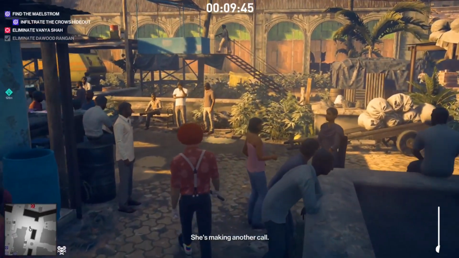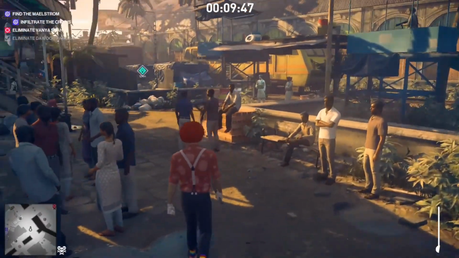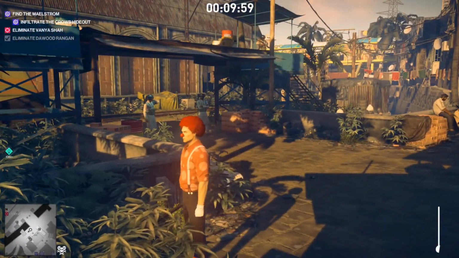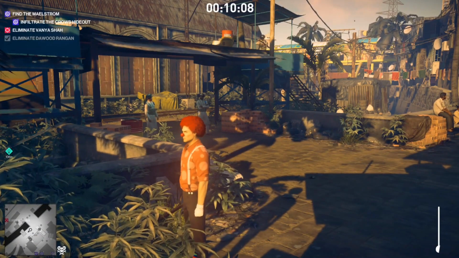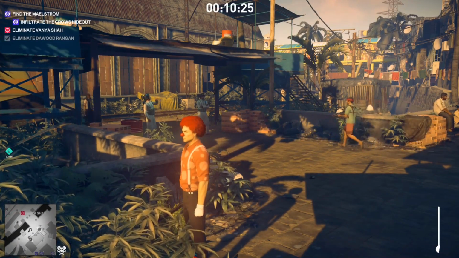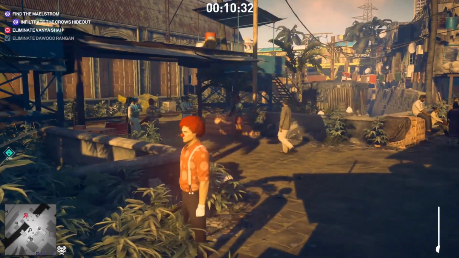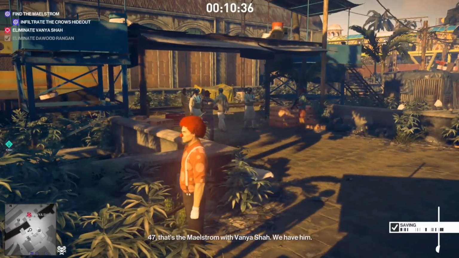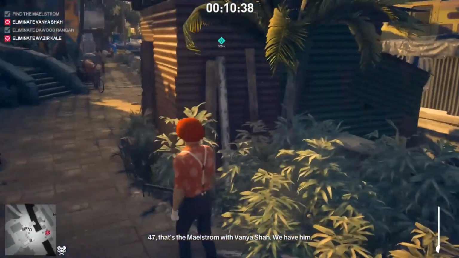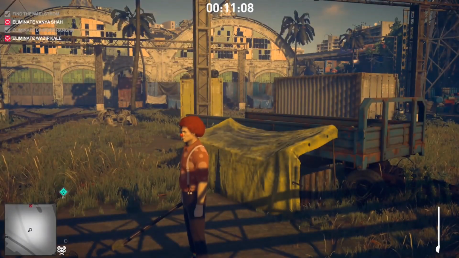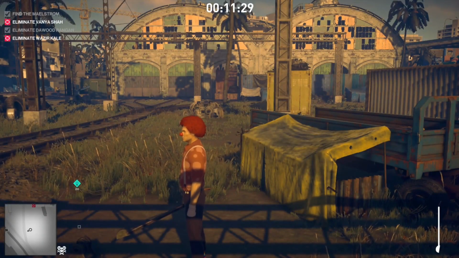Making another call. One moment. So again, just wait out here. Vanya Shah will come out and meet the Maelstrom, and I don't know if we don't identify him here, when we actually end up killing both of them, does it count or not count? So just make sure you identify him. You see that eliminate Maelstrom thing over there. Sorry, eliminate Wazir Kale over there. So now we are just waiting for them to align.